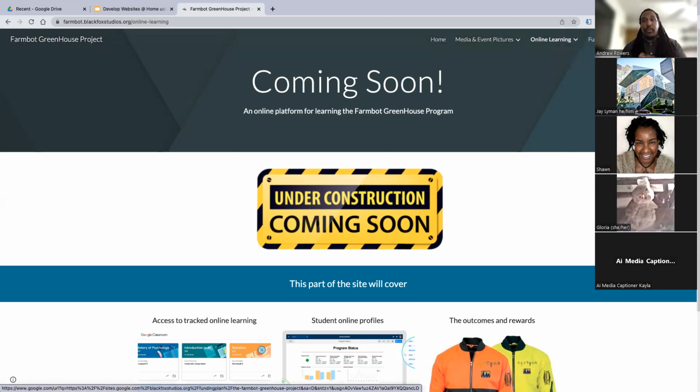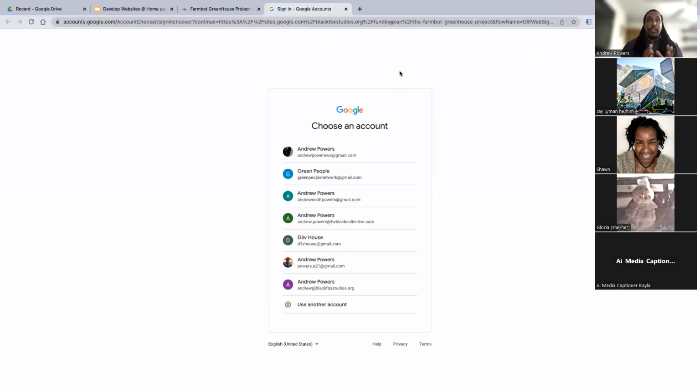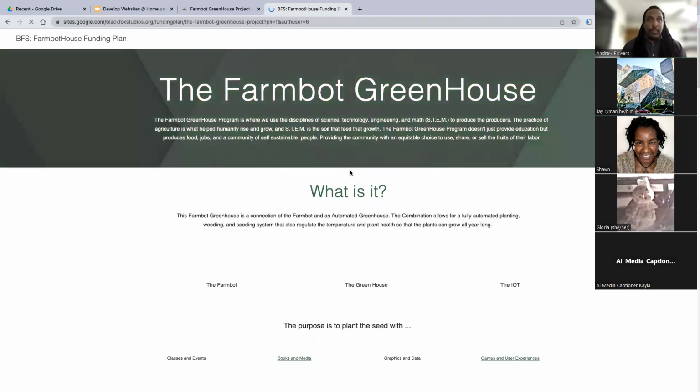And to the point of creating a private page, rather than creating a private web page, meaning a sub page, you can actually link to a different Google site. And what happens when you link to that different site is it's going to ask you, okay, what's your Google account? Because there's only a few Google accounts that have access to that site. So if I try to click on, let's say, Green People Network, it won't allow me. But if I click on Andrew at Black Fox Studios, it's going to open up this site.